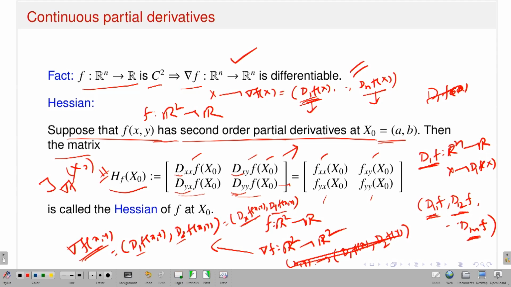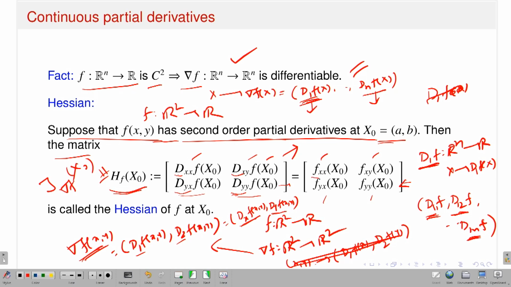Okay. So, now I think it is a bit clear that if I have a function from R2 to R and the second order partial derivatives exist at the point x naught, then the corresponding Hessian H f at x naught is: first row dxx f at x naught, dxy f at x naught; second row dyx f at x naught, dyy f at x naught. This is the same notation. Instead of dxx I am just writing fxx or fxy.